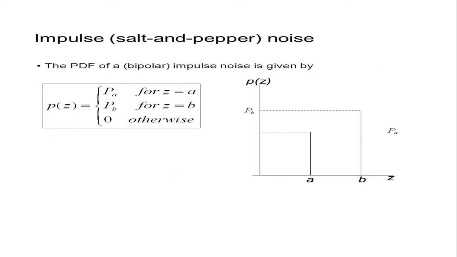So this is the PDF of the salt and pepper noise. It is given by P of Z is equal to Pa for Z is equal to a, Pb for Z is equal to b, or 0 otherwise. So here we have two spikes. PDF values are minimum and maximum. Here in region a it is a minimum and in b it is maximum. So this is about the salt and pepper noise.